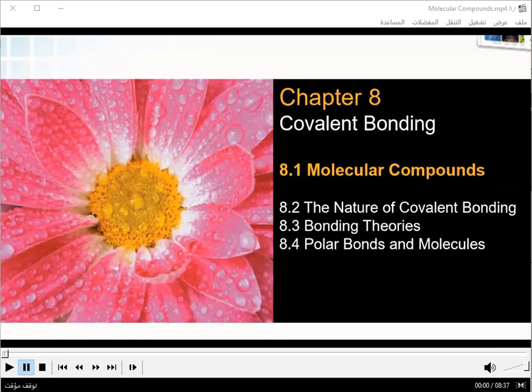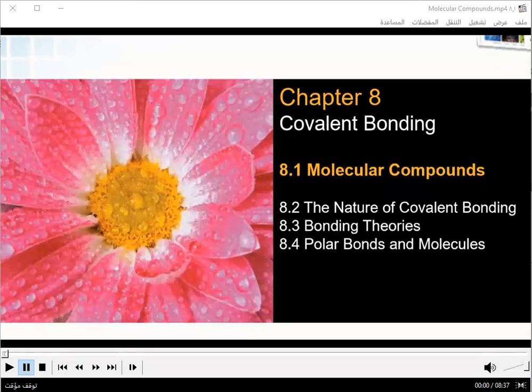Turkey. Ozone. Yes, ozone, an element that exists in nature, in the atmosphere, in the stratosphere layer.